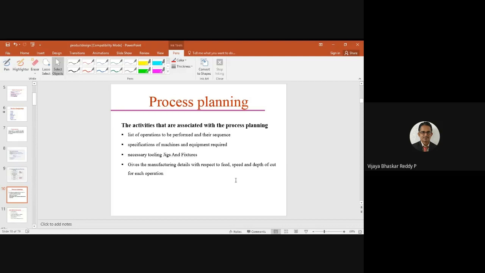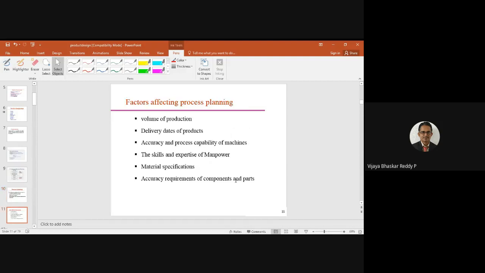And the other one is to give the manufacturing details with respect to the feed, speed, and depth of cut. For each operation we need to follow that: what is the depth of cut and how many passes are required. Maybe one pass, one cut is required. Maybe more number of cuts are required. More rough cuts, more finish cuts, more normal cuts. That we need to analyze in process planning.